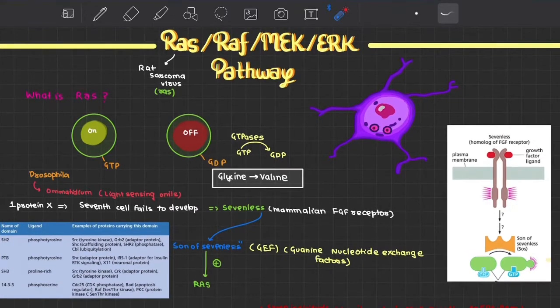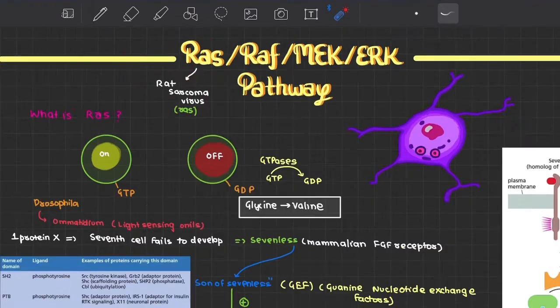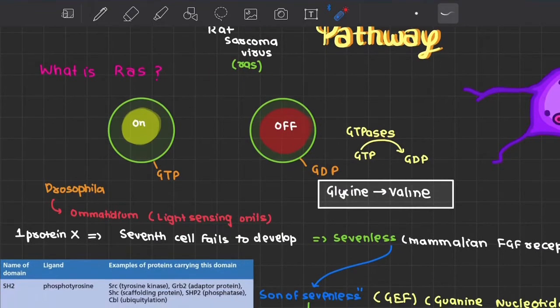RAS was the first oncogene that was implicated in causing cancer, and the RAS superfamily of proteins were defined in the rat sarcoma viruses, and hence the name RAS, that is rat sarcoma virus. So what are these RAS proteins? Well, they are small GTPases, that is G proteins with a monomeric subunit, unlike the conventional trimeric G proteins we see in GPCR signaling. Like the G protein coupled receptors and the G proteins, they're very similar in action, but we only have a single subunit, that is they're monomeric instead of trimeric.